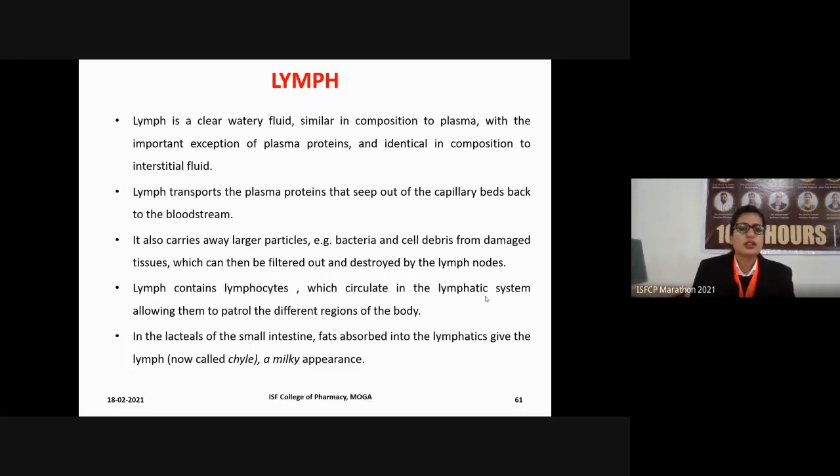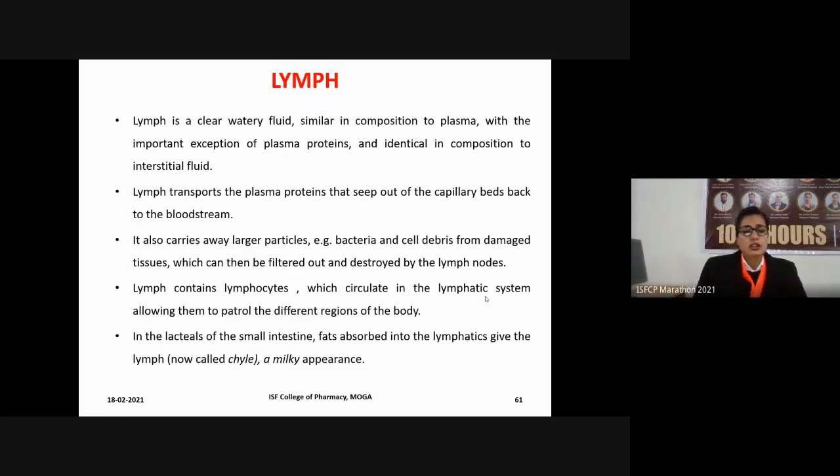So it also carries away the larger particles, that is bacteria, as well as the cell debris, that is also known as the cell waste, from any damaged tissue. So it is also filtered out and destroyed by the lymph nodes. So we can say that the lymph is involved in our immune responses.